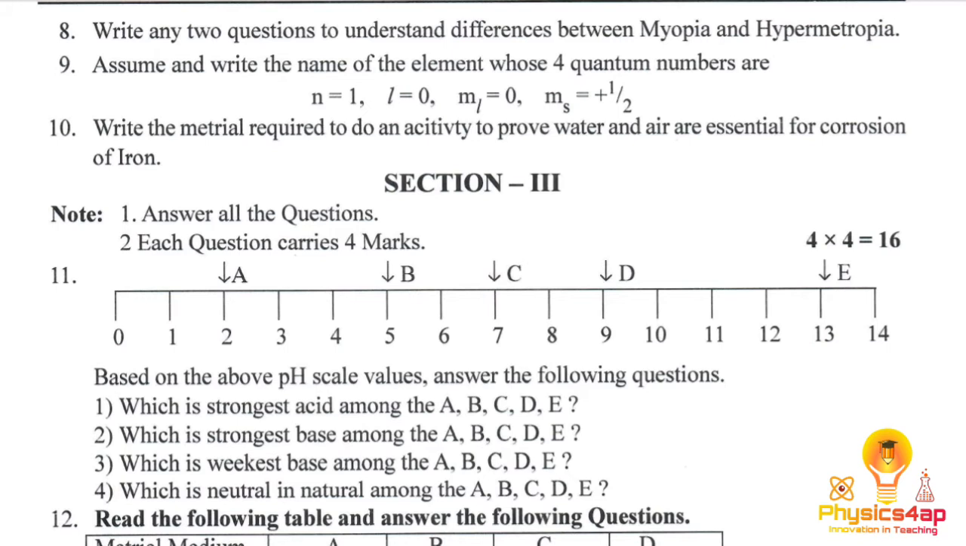So here we do an experiment with the test tube and the iron nails. In Section 3, the 11th question, 4 marks, this is from acids and bases. So we have 5 materials, that is A, B, C, D and E. A is the strongest acid, B is the weak acid, C is the neutral one, D is the weak base, and E is the strong base.